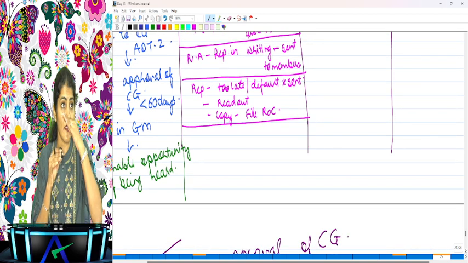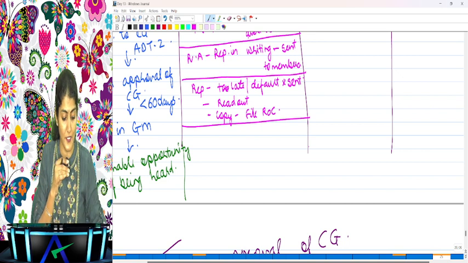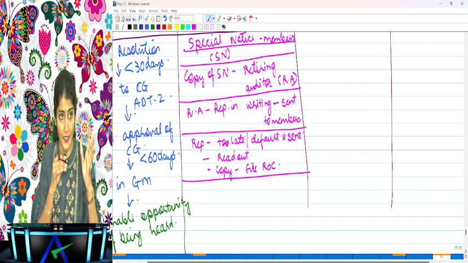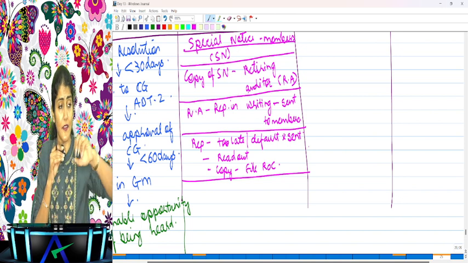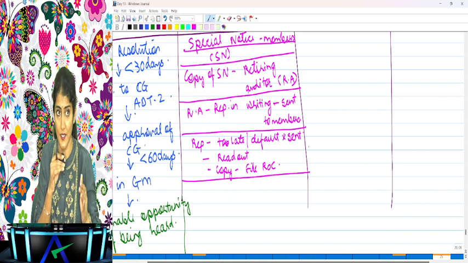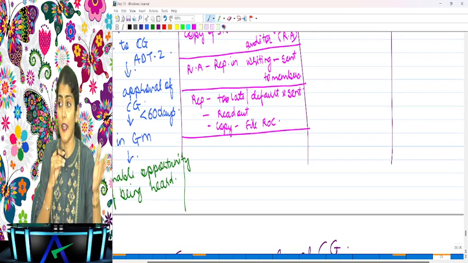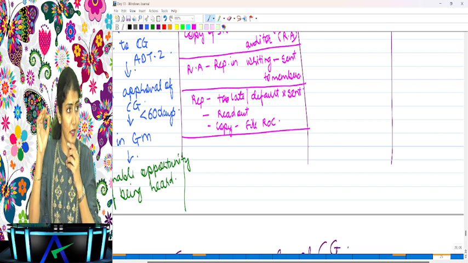Okay, so what has happened? A special notice is to be received by the company. Then a copy of the special notice is to be sent to the retiring auditor. The retiring auditor can make a representation in writing. It should not exceed reasonable length. The retiring auditor can request that this representation be sent to all the members. The company must send unless it is received too late or there is any default of the company and it could not be sent. Then in that case, it would be read out at the meeting, and a copy of it would be filed with the ROC. Are you understanding that?